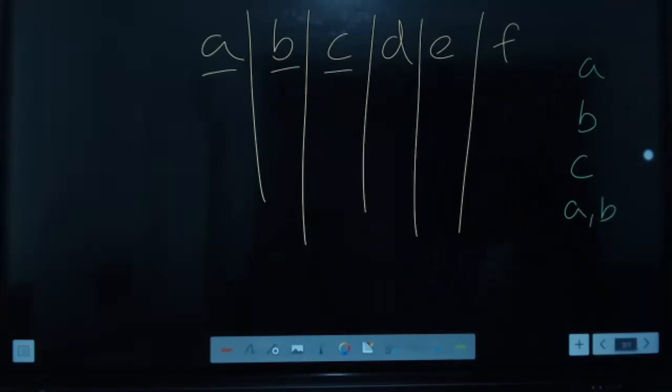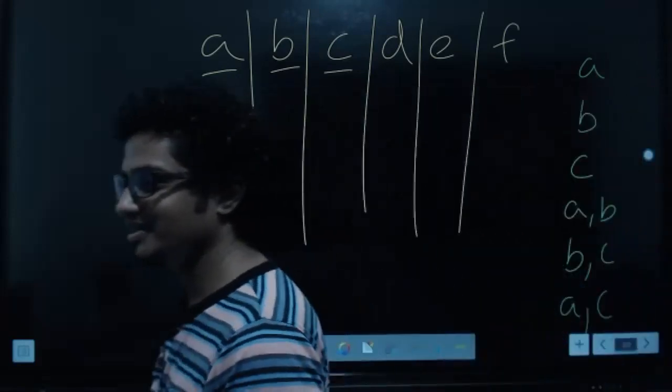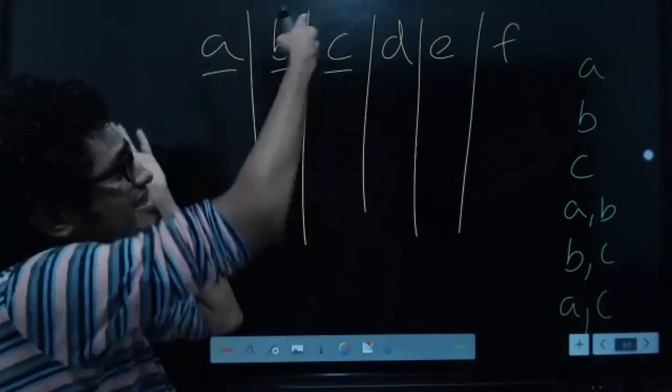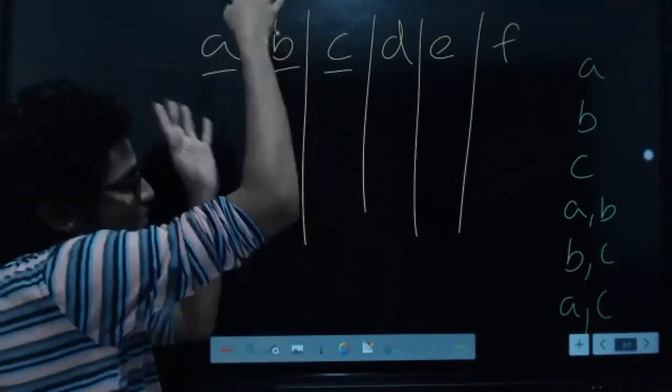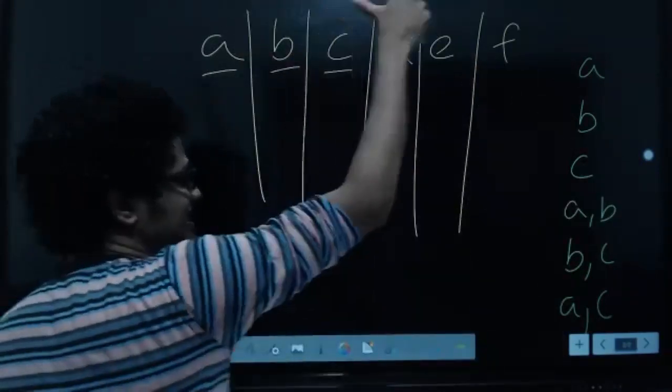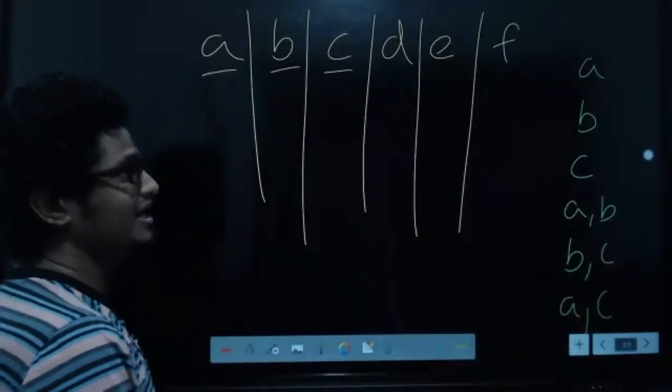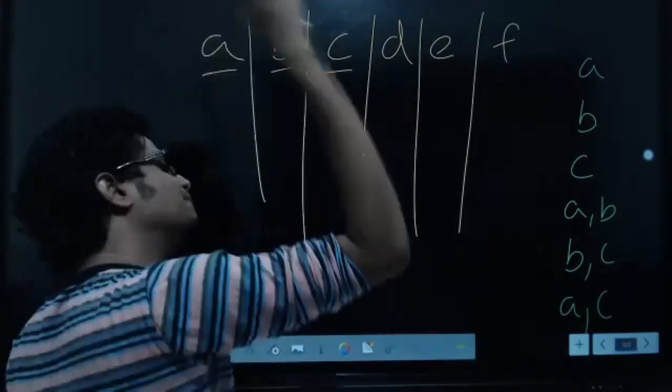A, B both, still what? Partial dependency. B, C both, still what? Partial dependency. A, C both, still what? Partial dependency. Only on A and C, not the full key, because full key means A, B, C, all three. A, B both means still partial dependency. B, C both means still partial dependency. A, C both means still partial dependency. A separately, B separately, C separately, still partial dependencies.